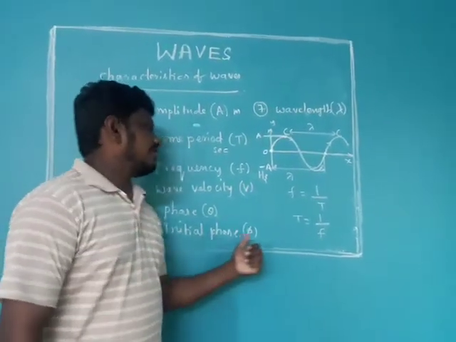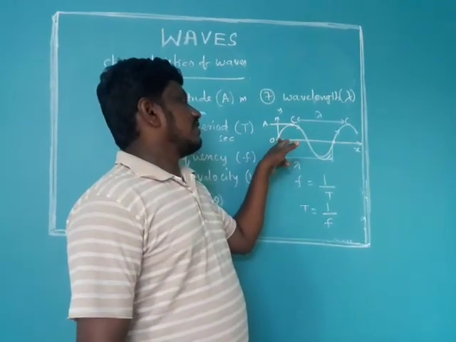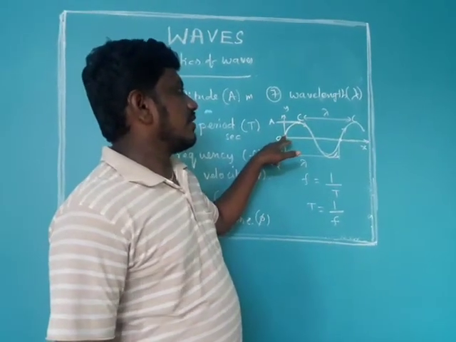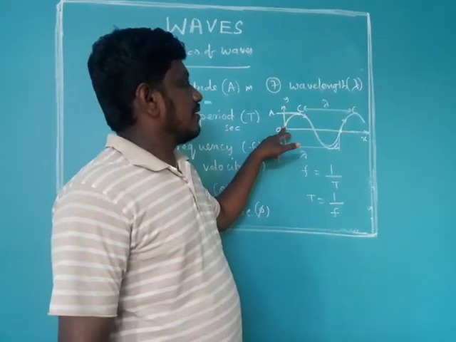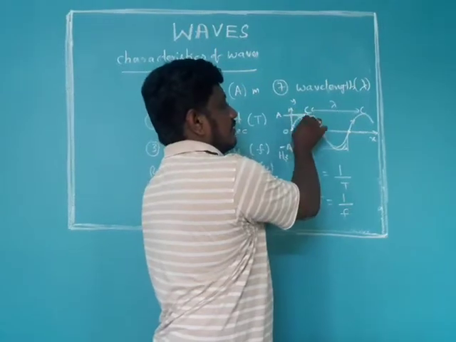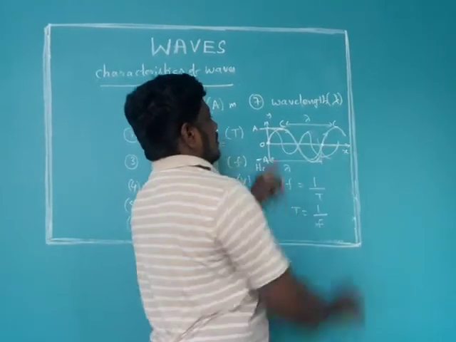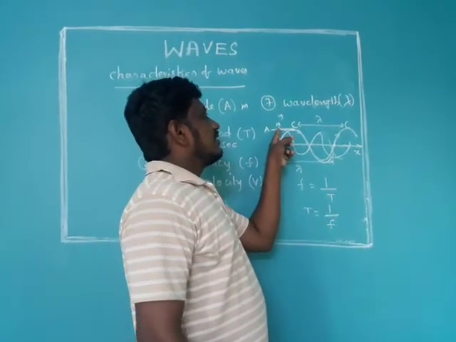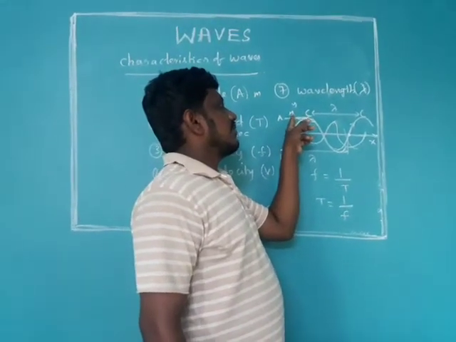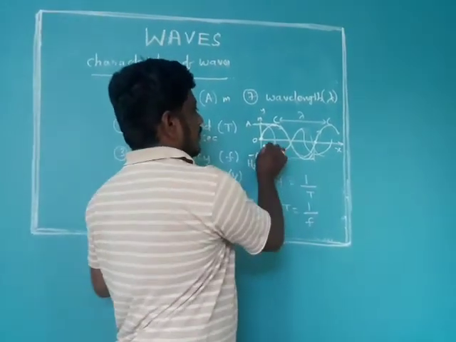Okay, initial phase. Suppose this wave's initial phase is 0, because it is starting from 0. Some waves will start from here, some waves will start from here, like this. This wave is starting from here, its initial phase is maximum, that means this maximum is 90 degrees, and this is 0 degrees.